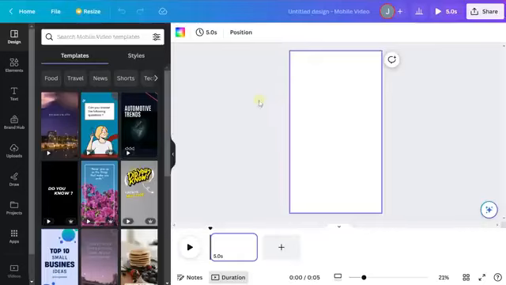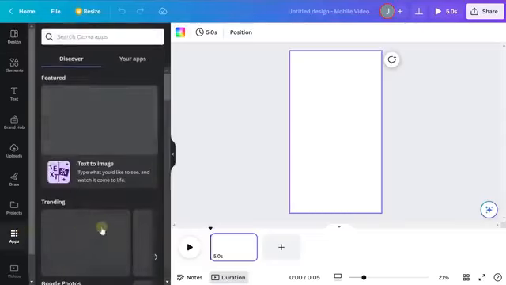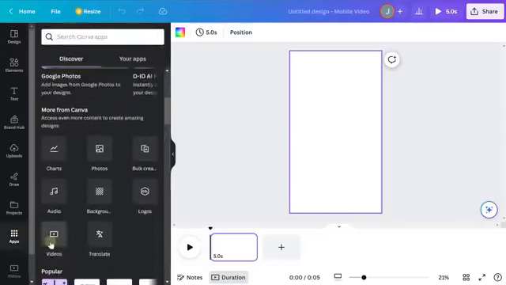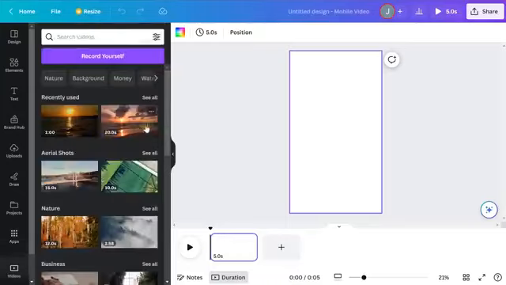So what we're going to do is add a background video. We're going to add some text placeholders for our topic, our part 1 text, and our part 2 text. And then we are going to import all of our data. So first step, let's add a video background here. So we're going to click on apps in the bottom left here. And then we're going to scroll down a little bit until you see videos here. You can also search this in the search bar here. But when you find it, let's click videos.